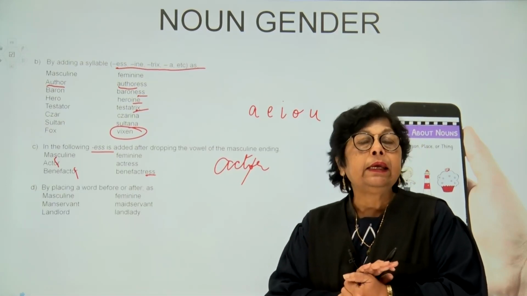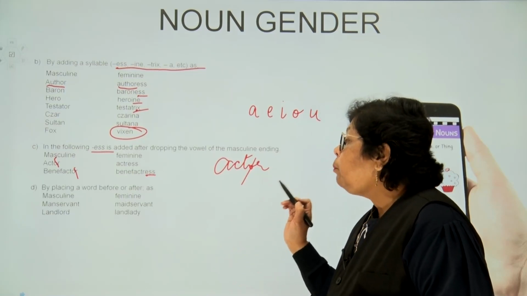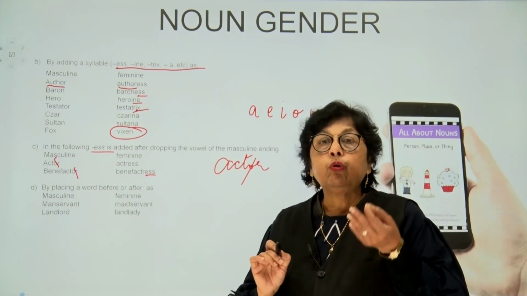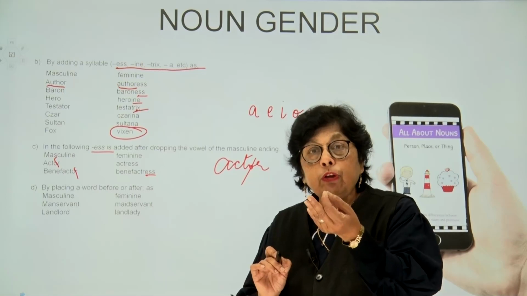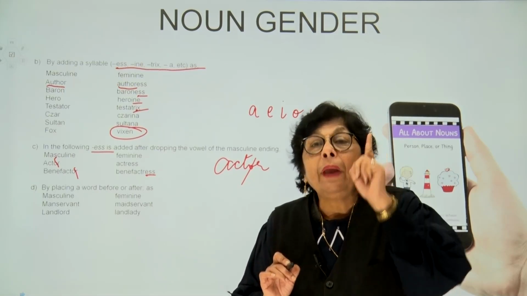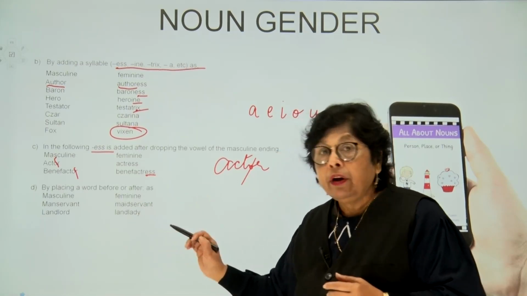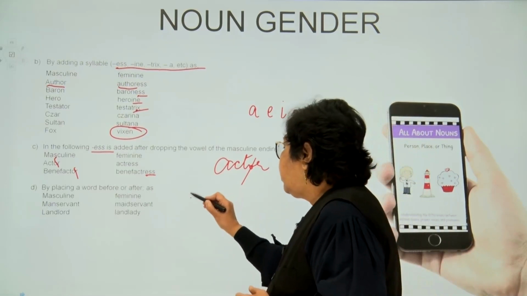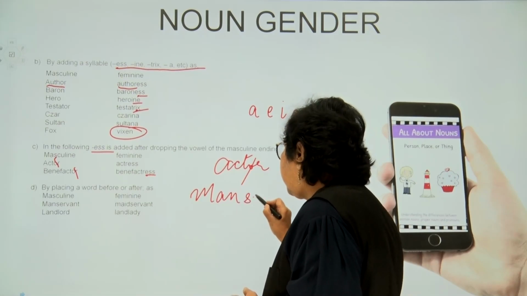Now, by placing a word before or after, we can actually change the masculine into feminine. When we do it, we need to change the main word. What is the main word in these compound words? Now, man servant. Now, if I take this, children, man and servant, okay?